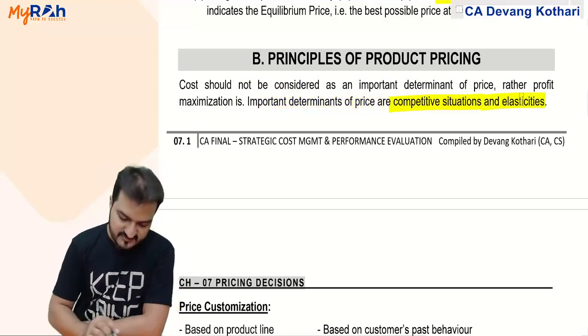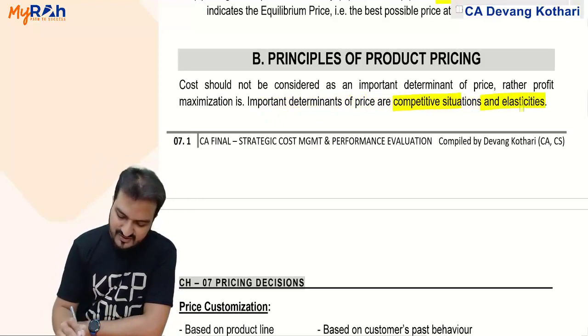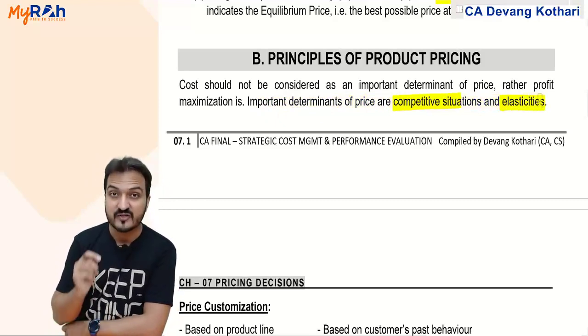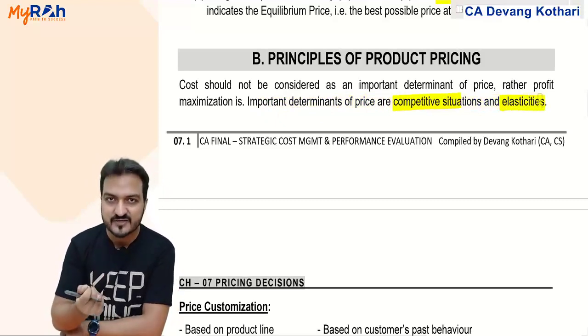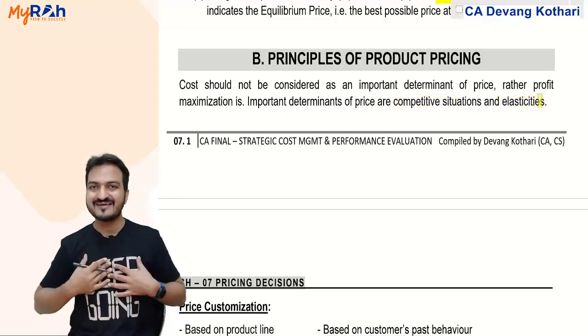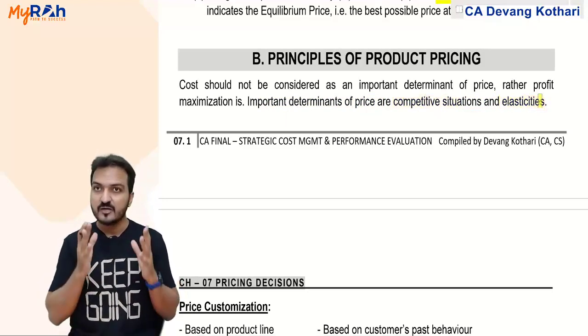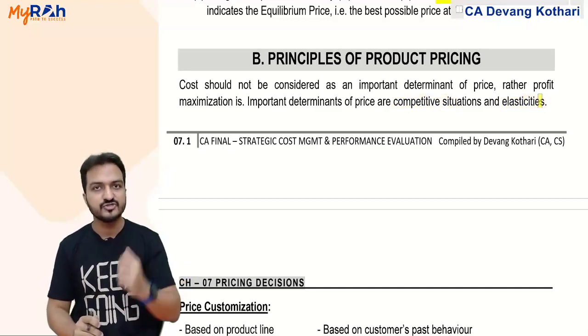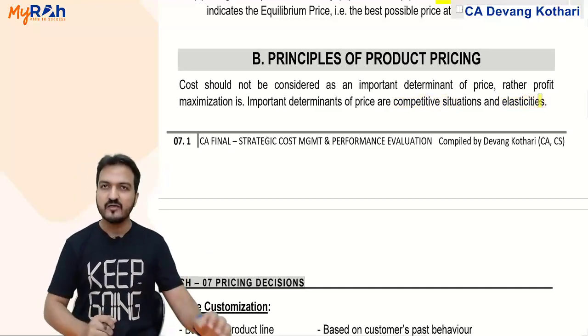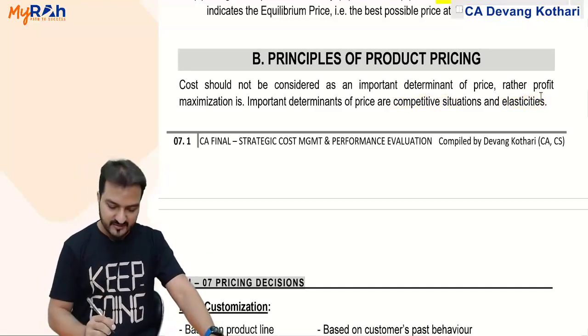Important determinants are also competition and elasticity, because when the product is very elastic, then just by considering cost you don't decide the price, you need to consider the competition also. Well, that is why I give you certain principles of product pricing here.